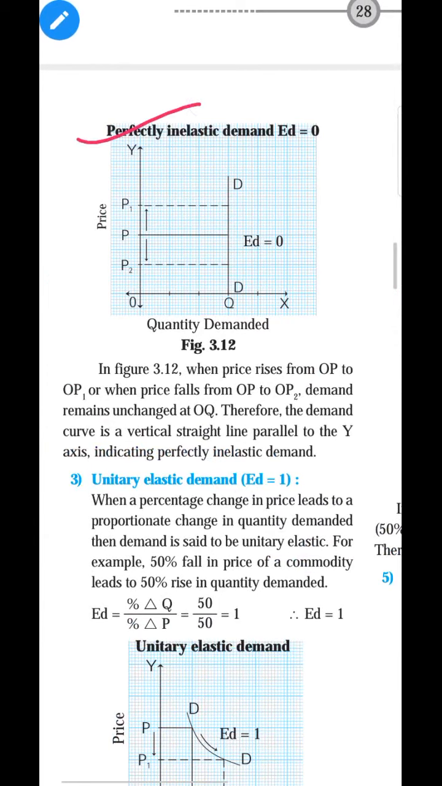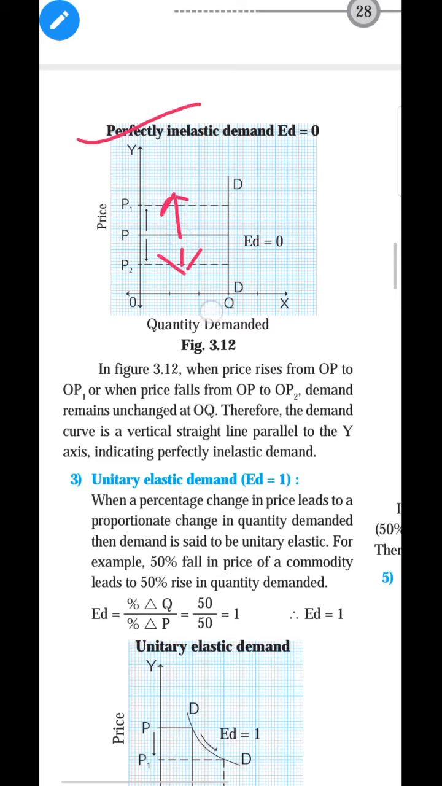You can see whether the price of the medicine increases or decreases, you have to consume it. There is no change in demand. Demand is fixed, which means it is a necessary good. Demand is perfectly vertical. Yes.